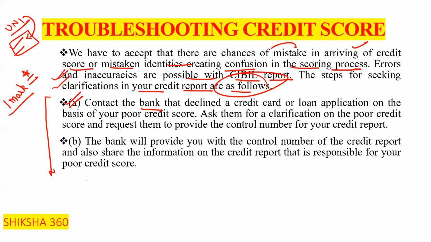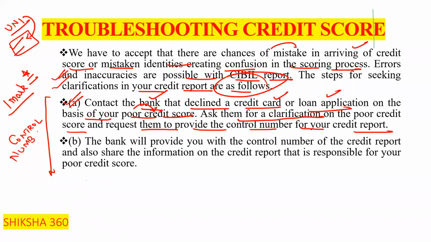Contact the bank that declined a credit card or loan application on the basis of your poor credit score. Ask them for a clarification on the poor credit score and request them to provide the control number for your credit report. There is always a control number.